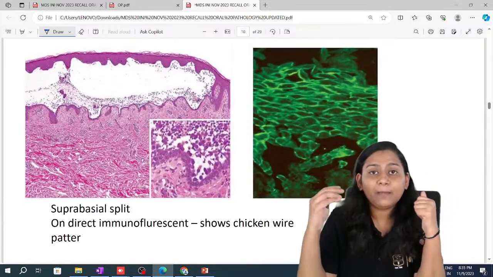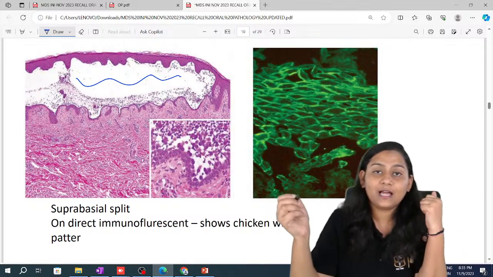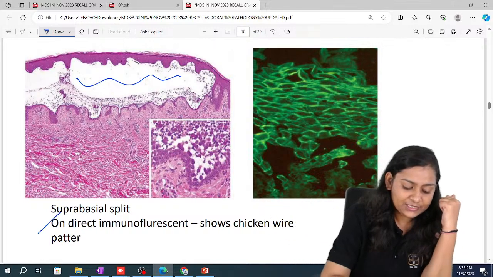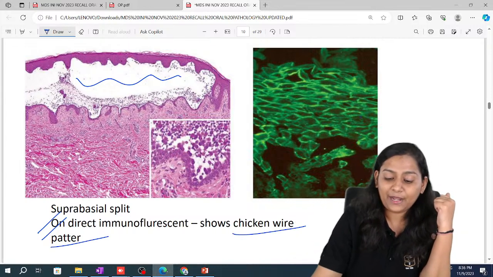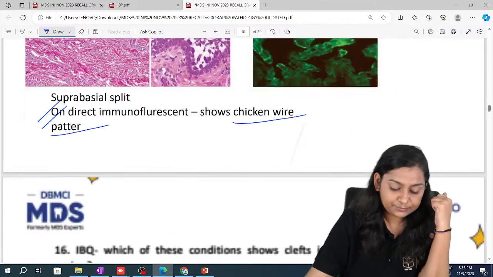So in pemphigus vulgaris, what do we see? We see a suprabasilar split. And on direct immunofluorescence, we see a chicken wire pattern. So this is the classical chicken wire pattern which is seen in pemphigus vulgaris.